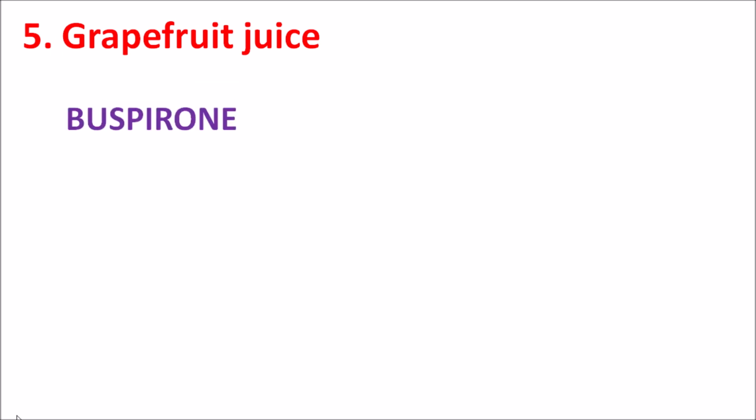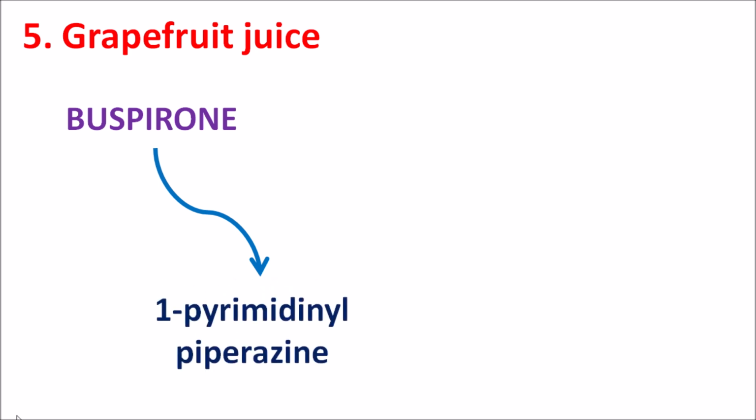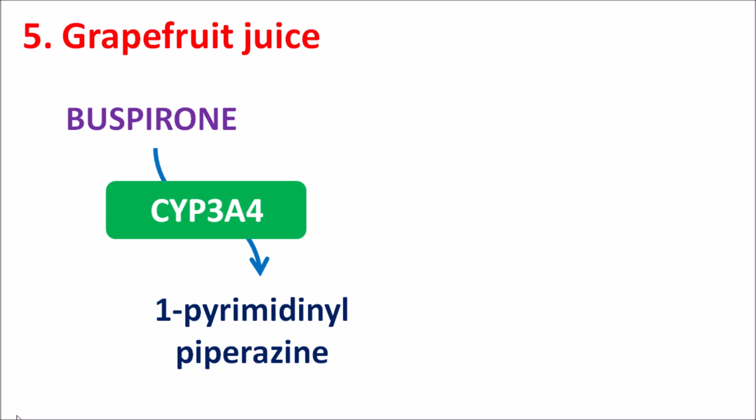Fifth one is grapefruit juice. Buspirone is an active drug which is metabolized to 1-pyrimidinylpiperazine by the metabolic enzyme CYP3A4. This is the metabolic enzyme present in the liver which is responsible for metabolism of buspirone. Now this metabolite, 1-pyrimidinylpiperazine, is an active metabolite which also has some anxiolytic activity, with somewhat less action compared with buspirone. Now grapefruits can act as CYP3A4 inhibitors.